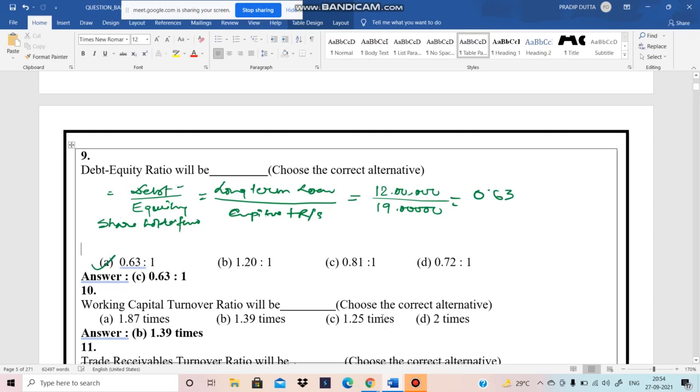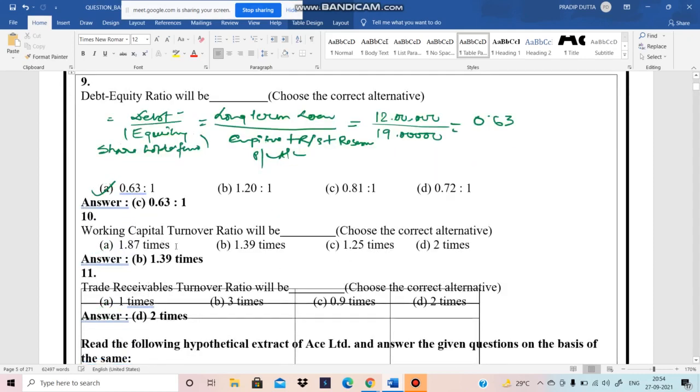Okay, so debt means the long term loan, long term provisions. Equity means the equity shareholder fund, reserve and surplus, and any kind of reserve you have to add. Profit and loss account you have to add in equity shareholder fund.